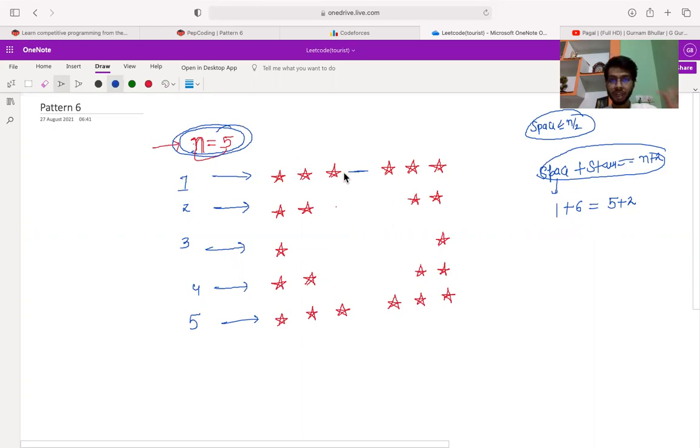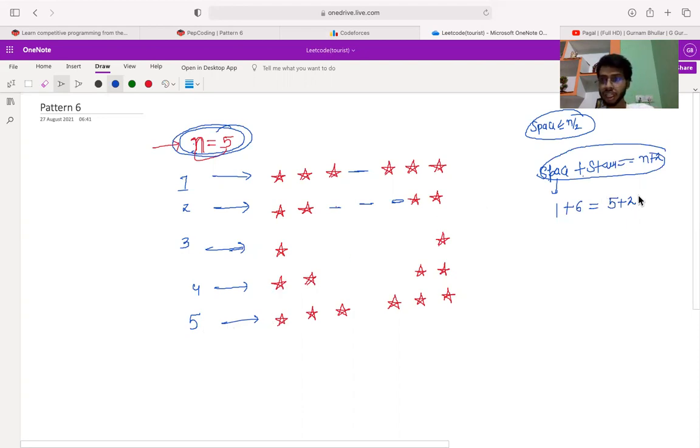Okay, so let's move on to the next line. Can I say that this condition is always valid? Again the total number of spaces is 3 and the total number of stars is 4, so 4 plus 3 is again equal to 7. This condition again satisfies, and it always satisfies.